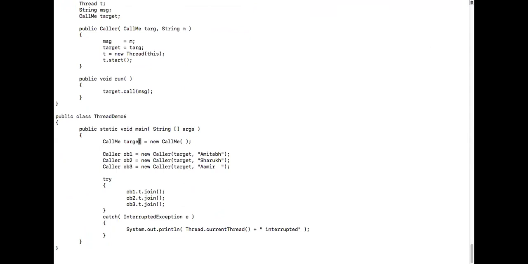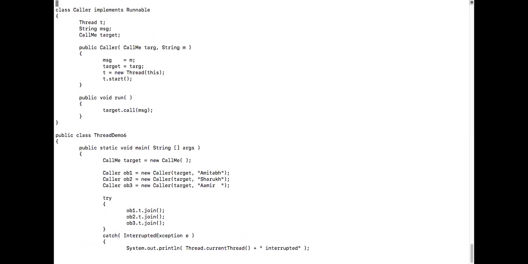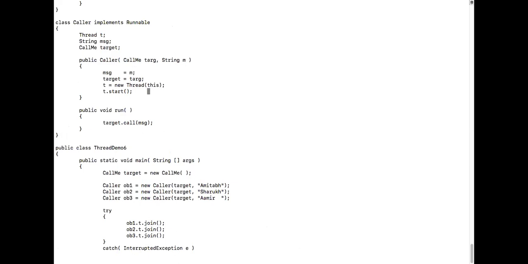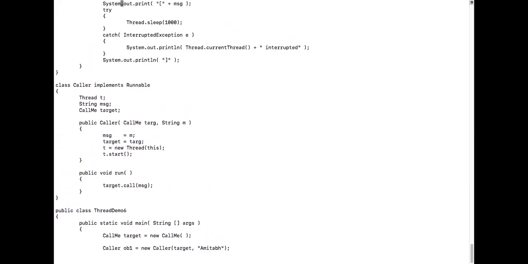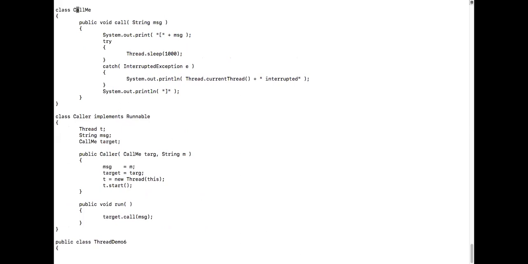Okay, then what is happening here? In this main thread, what is there? We create an object target of type CallMe. So we have an object over here, correct? We will go and see where that object is. What is the name of the class? CallMe is the name of the class. Okay, let me go there. We have this CallMe. Did you see this CallMe?